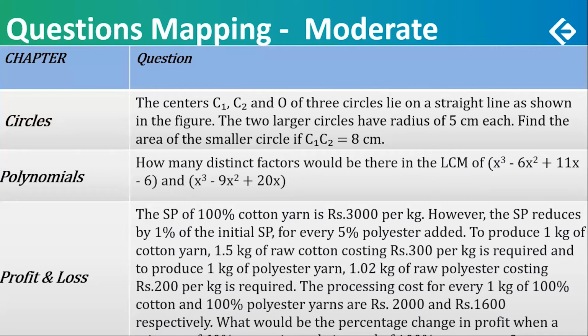Now, what would be the percentage change in the profit when, instead of 100% cotton, a 60-40 blend, 60 cotton, 40 polyester cloth, is processed? The rest of the question is not visible. So percentage change in profit. Not very difficult in concept. Calculate the costs individually. Just a bit lengthy, that's why I'm putting it as moderate.